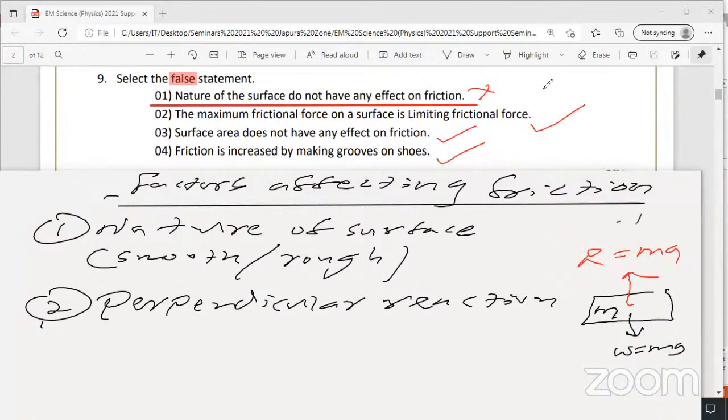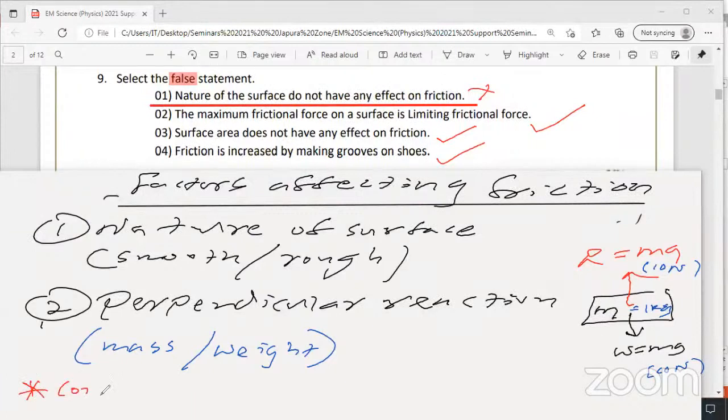That means, if you imagine an object of mass 1 kilogram, then the weight is 1 into 10, which is 10 Newton. Then the perpendicular reaction is also 10 Newton. So when the mass or the weight increases, the perpendicular reaction also increases. Please write that: with the increase of the weight or mass of an object, frictional force increases.